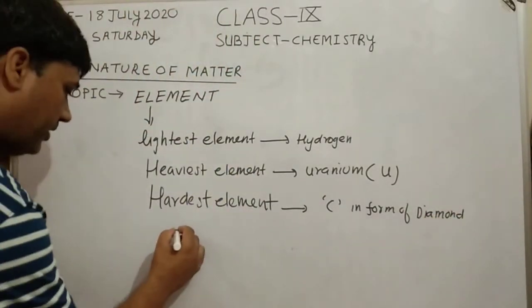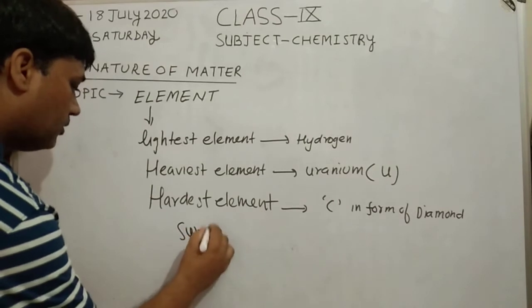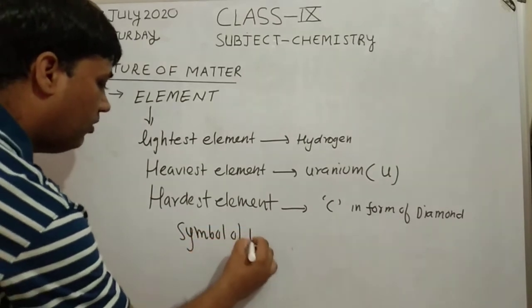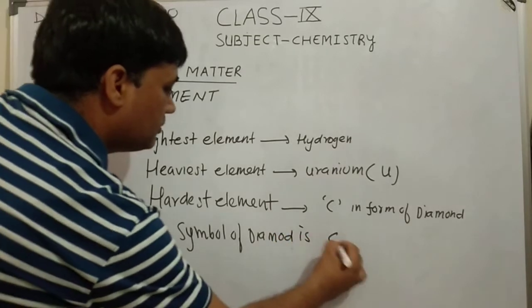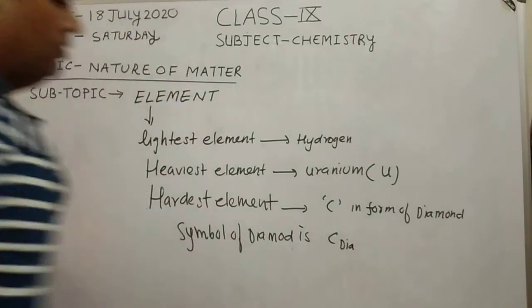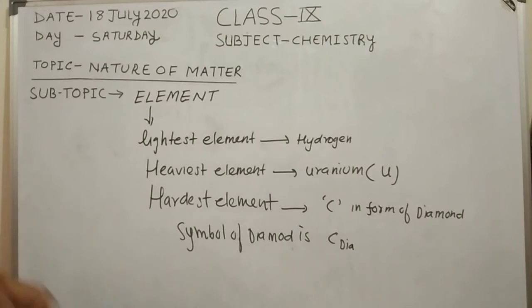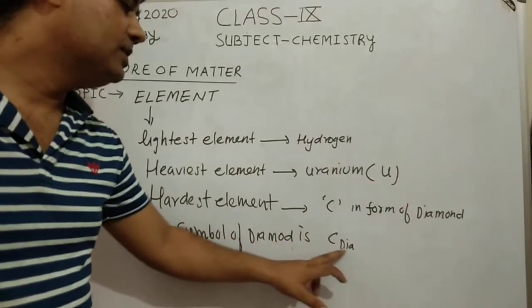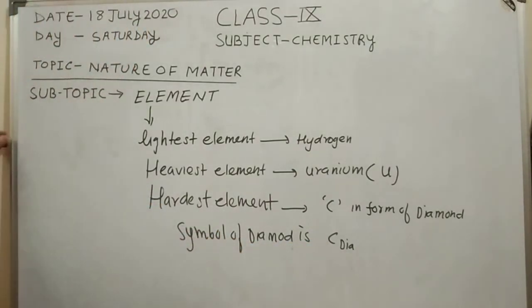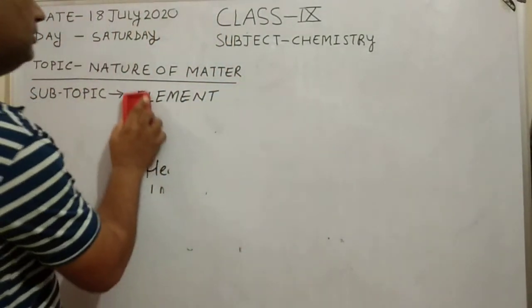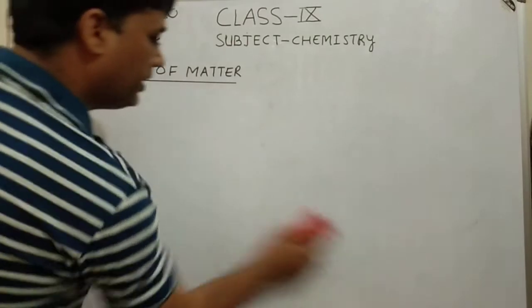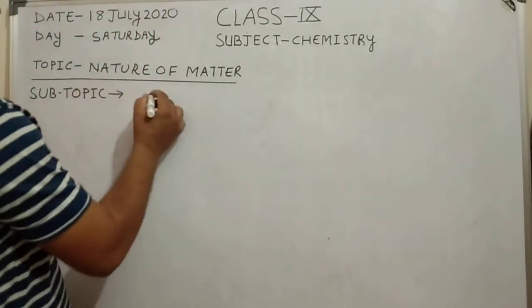What is the symbol of diamond? Symbol of diamond is C-dia. So the symbol of diamond is C-dia. Dia means diamond. So next important point I am going to discuss is the compound. That is the next topic. Compound.